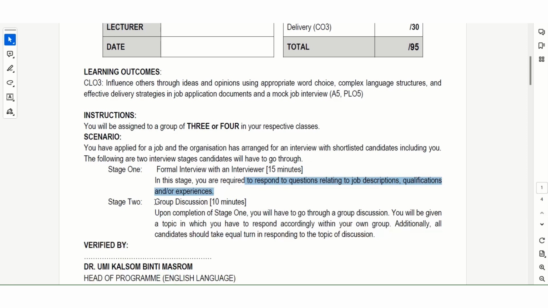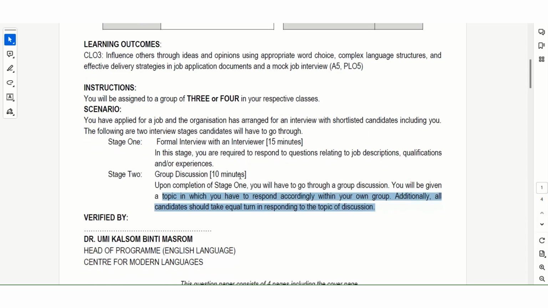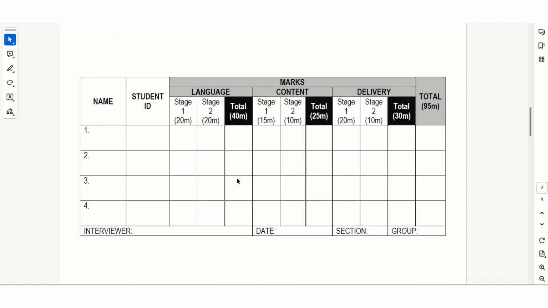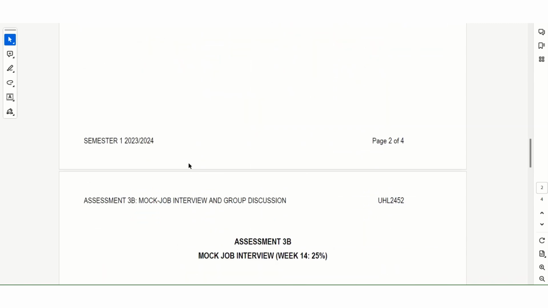Then stage 2, I will give you a situation whereby you need to do a group discussion within 10 minutes. Okay, and then you will be given a topic which you have to respond accordingly within your group. And additionally, all candidates should take equal turn in responding to the topic of discussion. So it means that all of you need to contribute, all of you need to discuss about the given topic on the day itself, and your marks will be given based on that. Okay, so this is on the marks allocation.